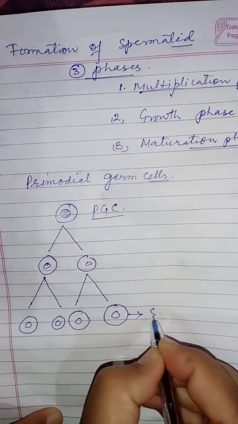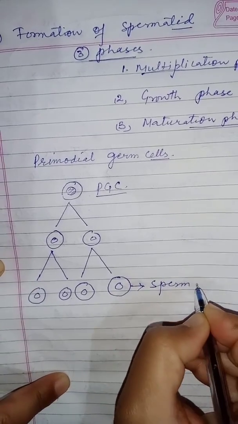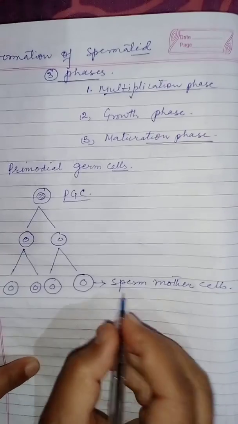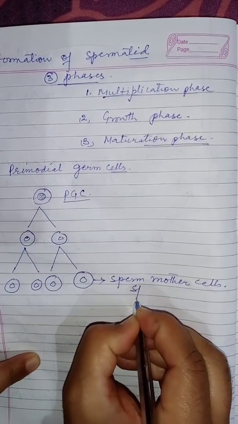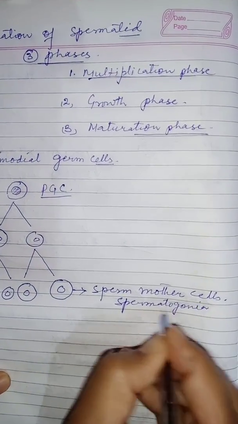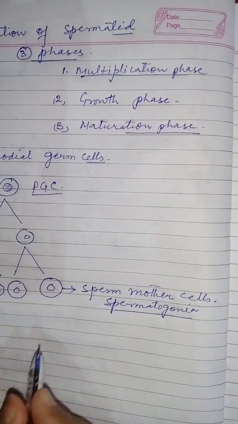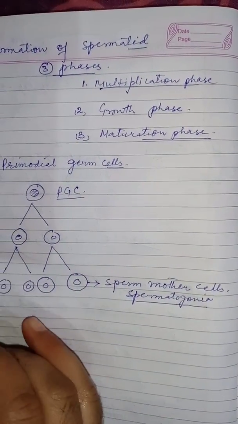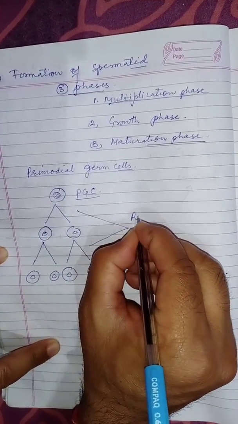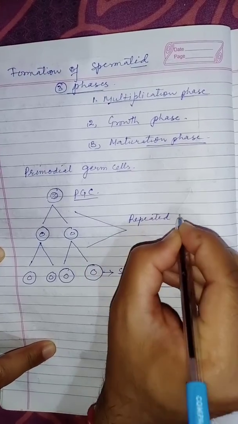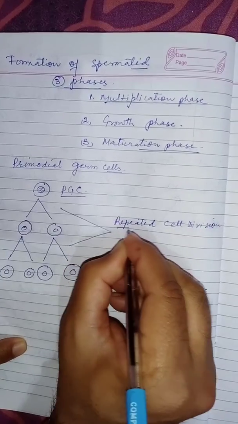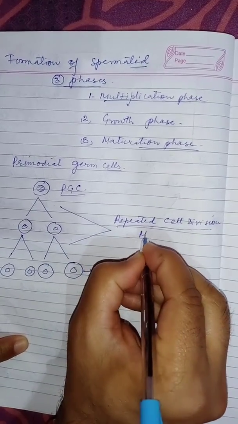Sperm mother cells are also called spermatogonia. The spermatogonia are formed as the result of repeated cell divisions, and this repeated cell division is mitotic in nature.